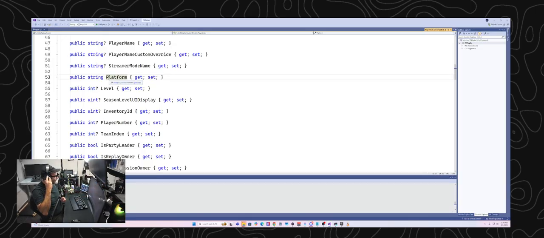Level, we know what level is, so we can definitely extract the level data. Season level UI display. Huh. I don't know what season level UI display means.